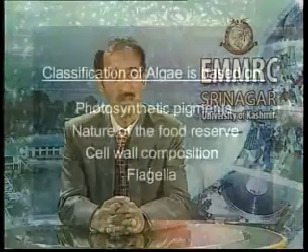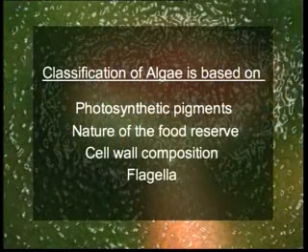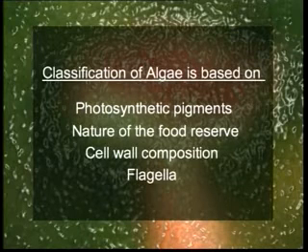Unlike other groups, such as higher plants, the morphology of mature vegetative stages in algae does not allow a reliable criterion for distinguishing different phyla of algae. Some of the main characters that have been widely used for the classification of algae are, first, photosynthetic pigments, second, nature of food reserve, third, cell wall composition, and fourth, flagella.